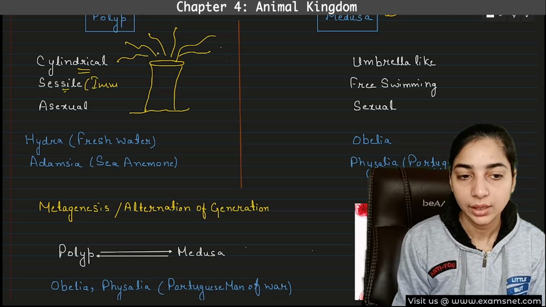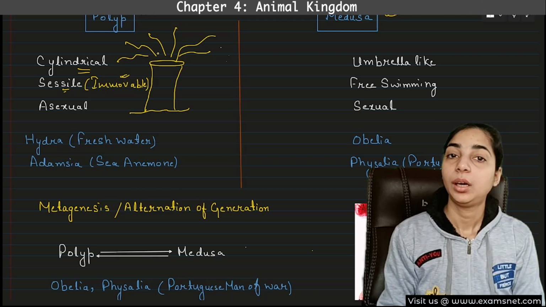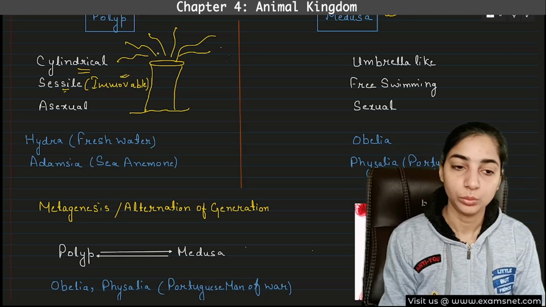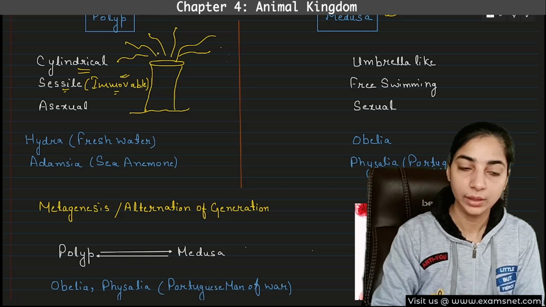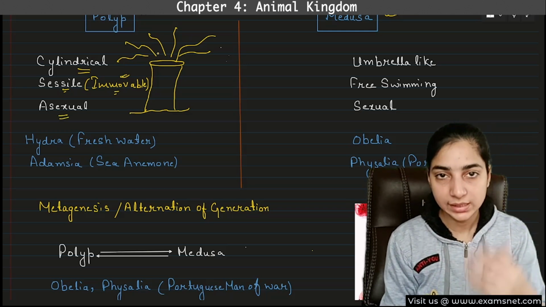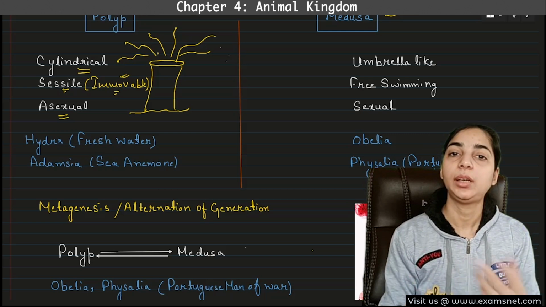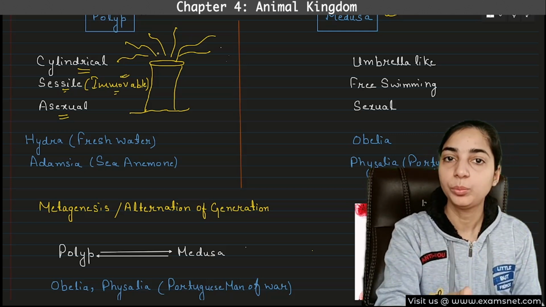They are not capable of moving around. These are fixed at one position. Then these undergo asexual reproduction. These are asexual forms. So these are the characteristics of polyp form.